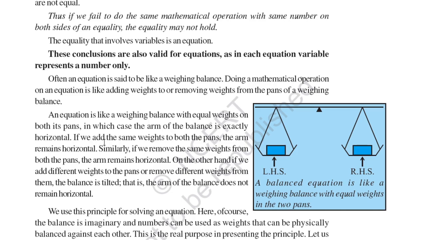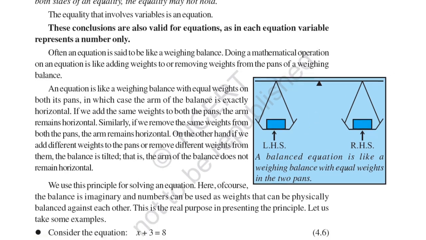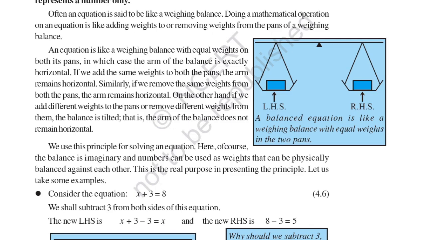So if we add the same weight to both the pans, the arm remains horizontal. Similarly, if we remove the same weight from the pans, the arm remains horizontal. On the other hand, if we add different weights to different pans and remove different weights from them, the balance is tilted. That is, the arm of the balance does not remain horizontal. So there must always be equal values added to both sides, otherwise the equation will not balance itself. We use this principle for solving an equation. Here, of course, the balance is imaginary and numbers can be used as weights that can be physically balanced against each other. This is the real purpose of presenting the principle.